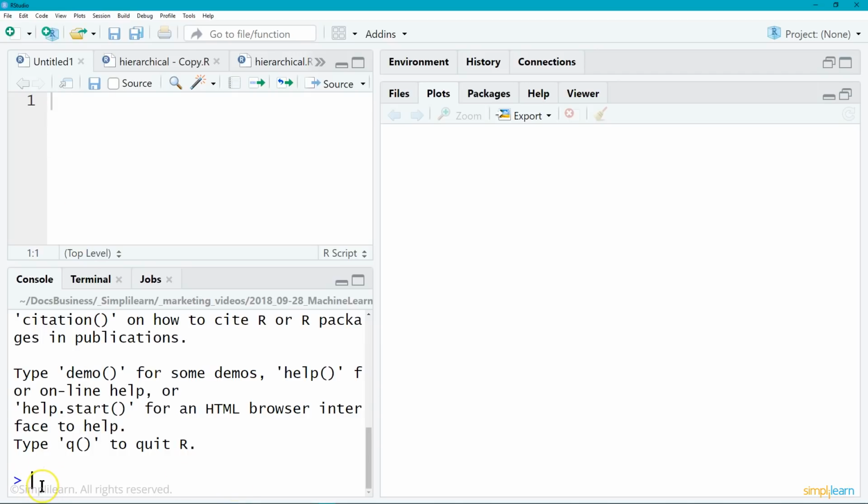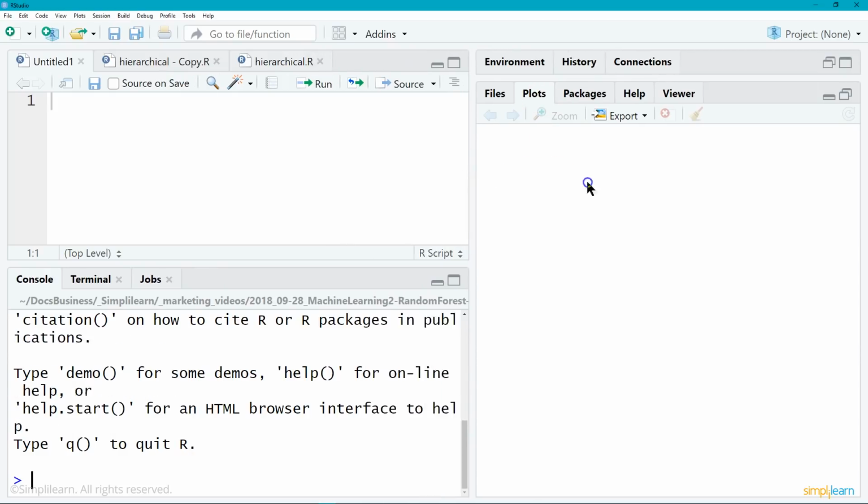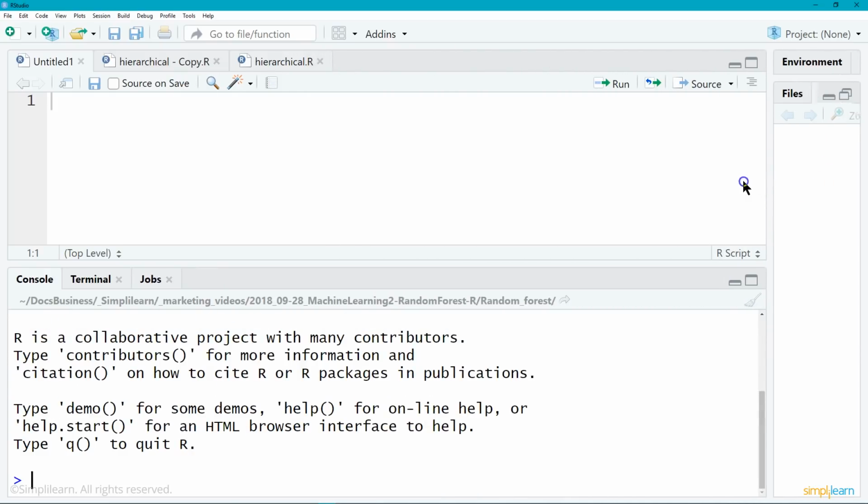You could just paste these directly in the console. I've certainly been known to do that if I'm loading up some data and I just want to take a quick look at it in R because I'm doing the coding in something else. Or if I just want to do a quick explore before I dive in and figure out what needs to be done. That's one of the tricks you can do. And then on the right hand side we have our environment, history, connections. We mainly are going to just be sitting on plots, and I'm just going to minimize this for right now out of the way while we dive in.